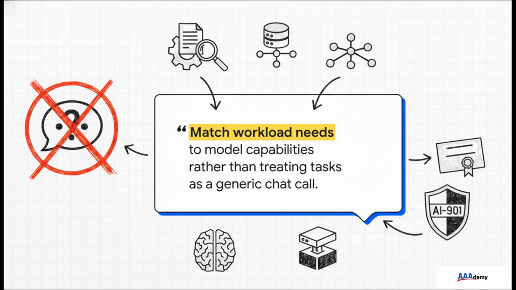Right off the bat, we need a complete perspective shift. When you're sitting for this exam, you've got to look at operational dependencies, not just writing cool code. And here's the ultimate trap: assuming a generative chat model is the magic bullet for literally every single language or data extraction task. Seriously, it's like using a sledgehammer to drive in a tiny screw. The AI-901 exam expects you to surgically match specific workload needs to precise model capabilities, rather than just blasting every problem with a generic chat prompt.